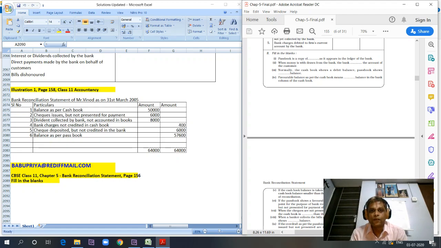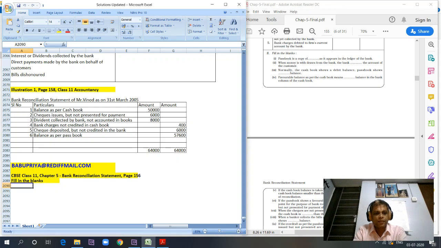From the bank's point of view, they are creditors. So passbook is a copy of the creditors ledger as it appears in the ledger of the bank. Answer 1: copy of credit balances, or customer balance.